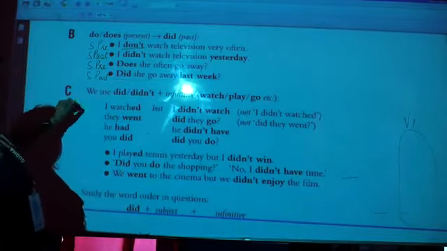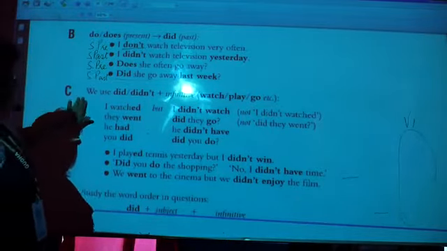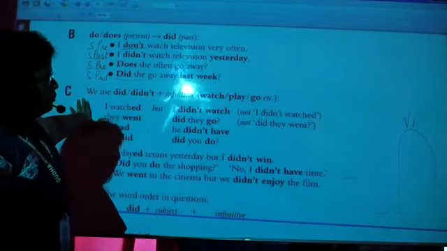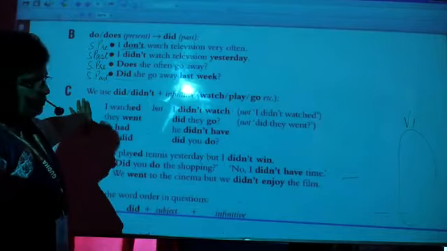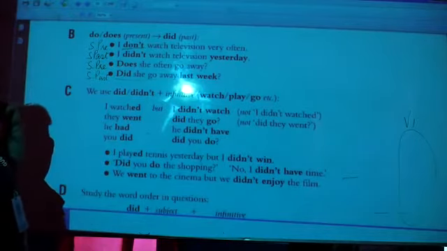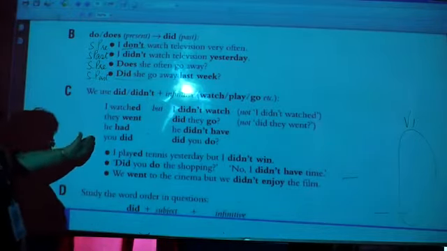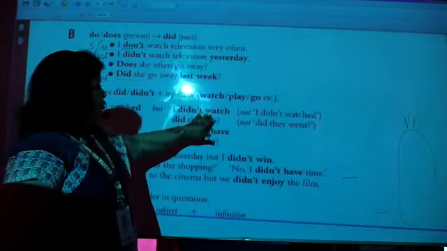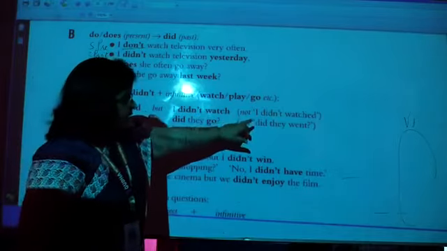Now see, we use did or did not plus infinitive, that is watch, play, go, etc. Okay, so let us see. They have given I watched, but I didn't watch. Not I didn't watched.